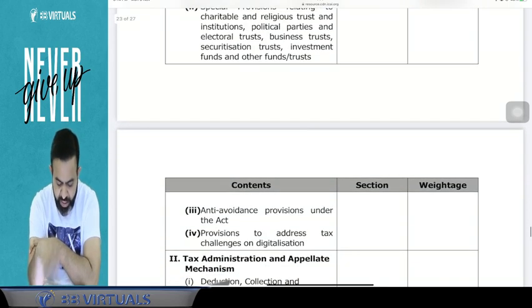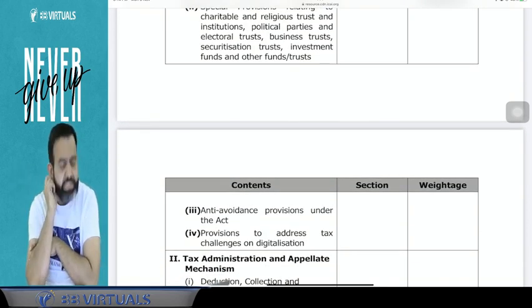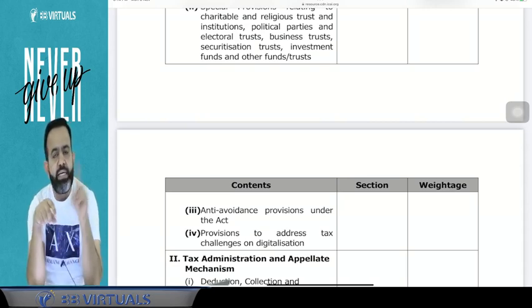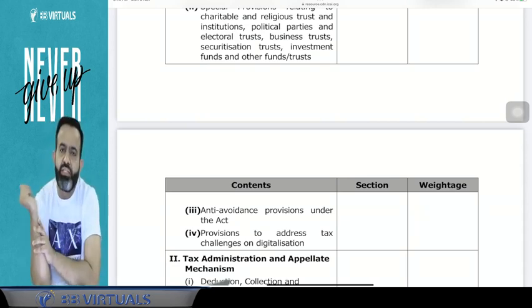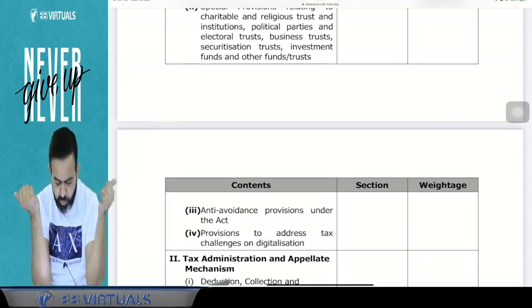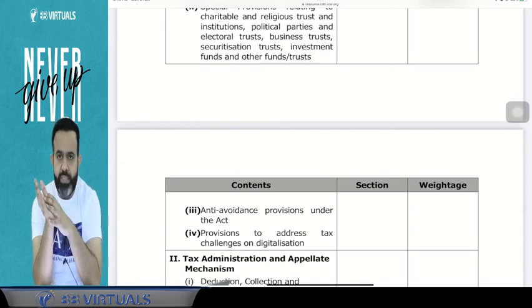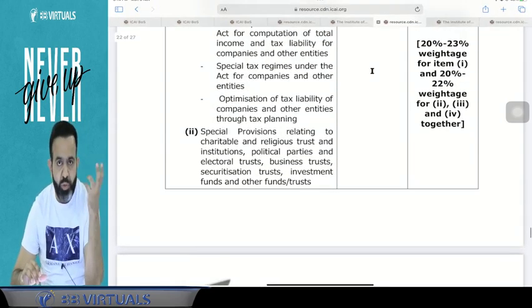So this concept you will see, as well as the anti-avoidance provisions under the Act and provisions to address the tax challenges of digitalization. Here they cover the equalization levy. That equalization levy topic we have covered in international taxation, but here they cover the provisions to address the tax challenges of digitalization. Under this concept, they cover the equalization levy as well as the VDA topic, virtual digital asset. So this is going to cover approx 20 marks.